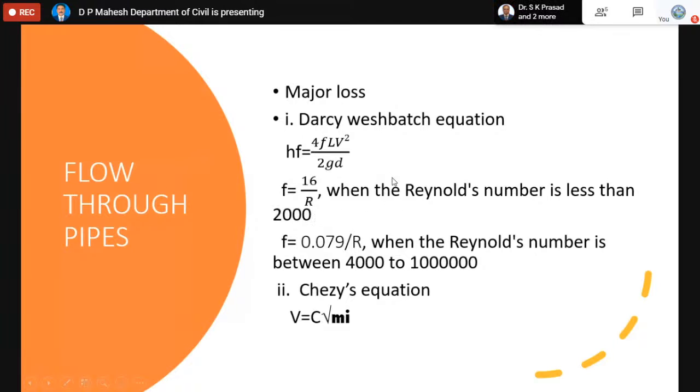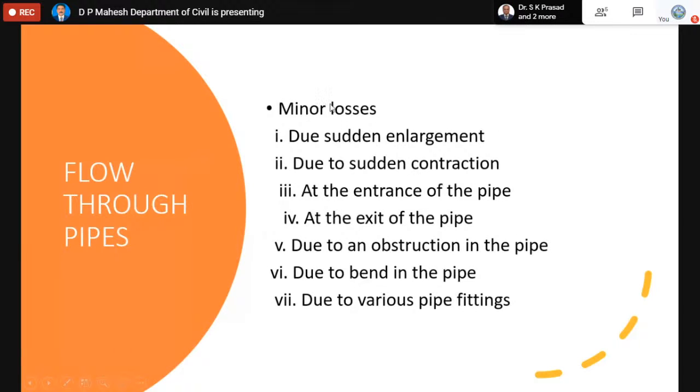We also have one more formula, Chezy's equation. Chezy's equation is particularly for flow that takes place in an open channel, where V equals the velocity, C is the Chezy's constant, m is the hydraulic mean depth, and i is the bed slope, the channel bed slope. Now coming to the minor losses. There are many types of minor losses. As far as pipe losses are concerned, there are various types of minor losses.